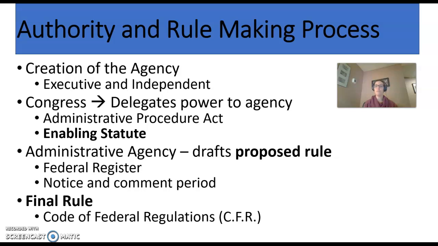So what happened was part of the Affordable Care Act was to charge the FDA, the Food and Drug Administration, with the process of creating rules about what this calorie count menu item would look like. The details of doing that would be way too much to put into a statute. There's all kinds of questions, like, who actually has to post the calorie counts? Is it every single food establishment?